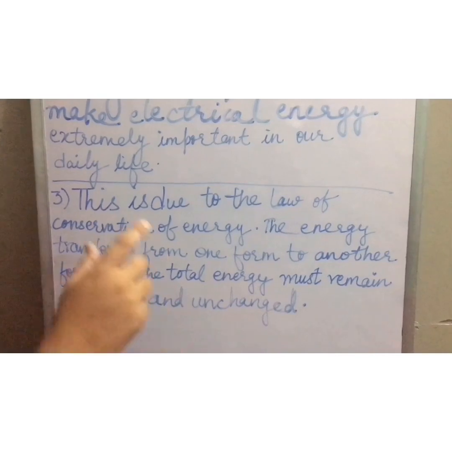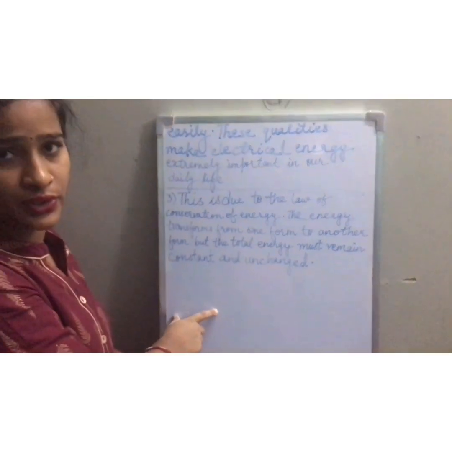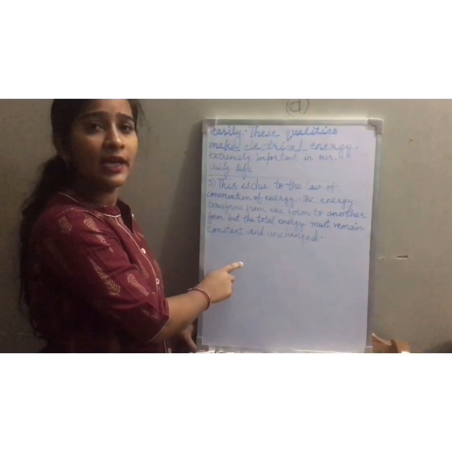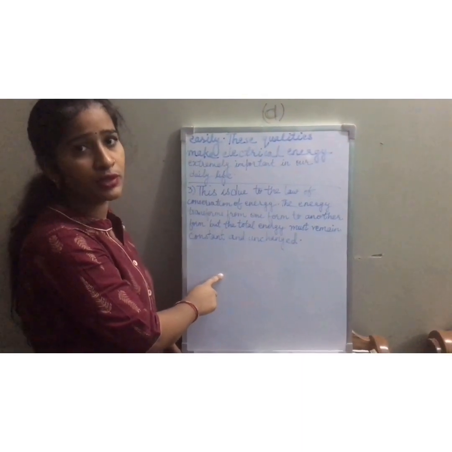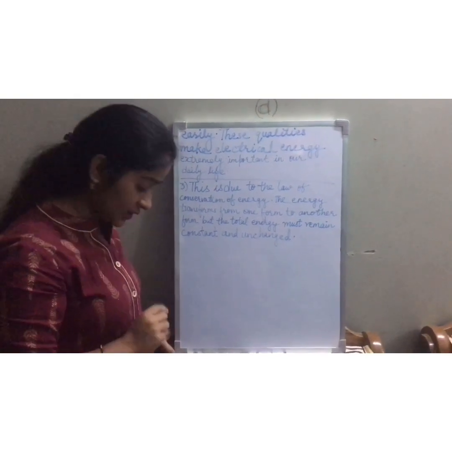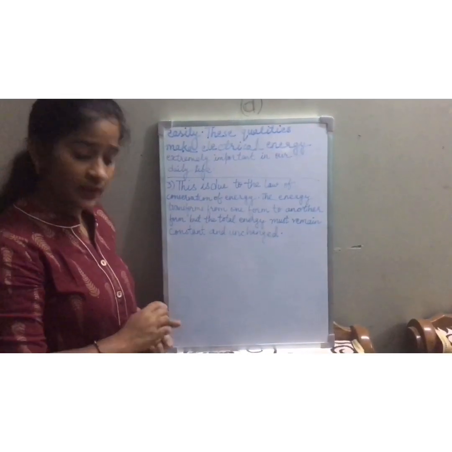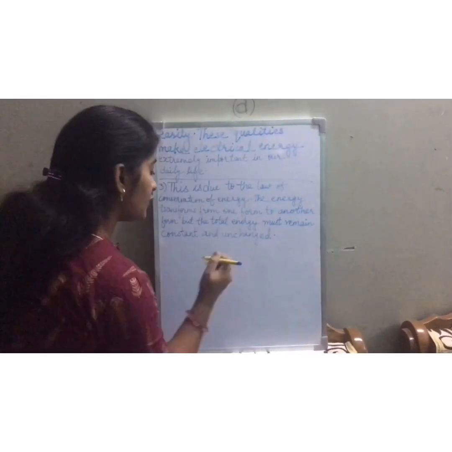Your work is to write all these questions in your fair copy as classwork, children, and homework is to find out the differences between the following, D part, which is given on page number 56, children. Okay, students. So your homework is what?